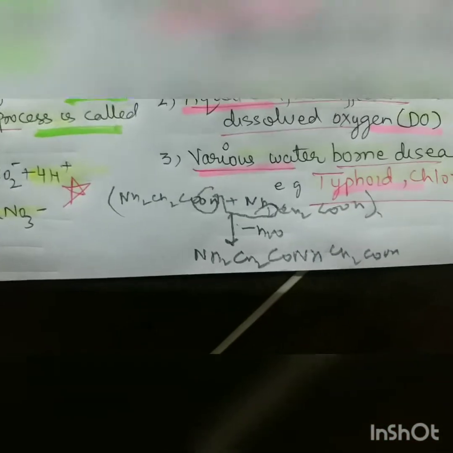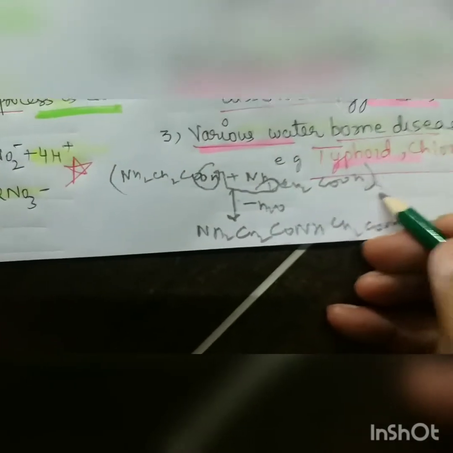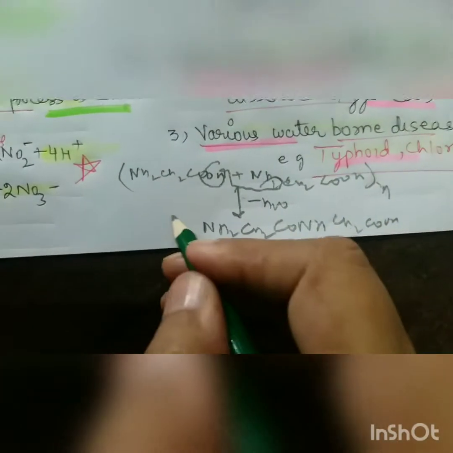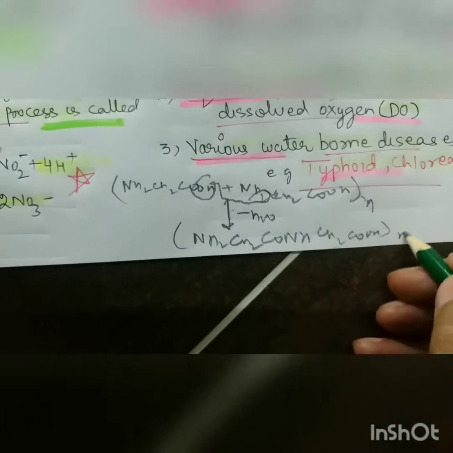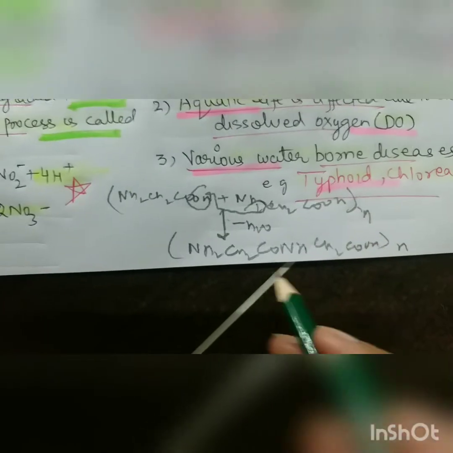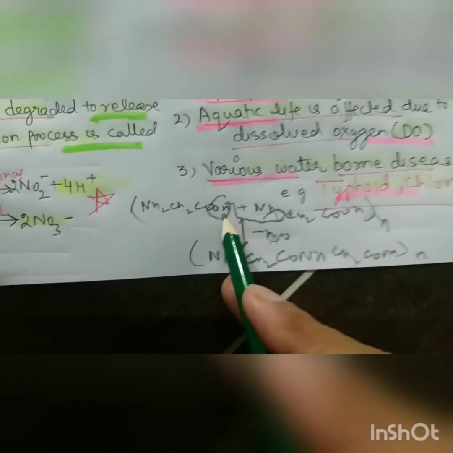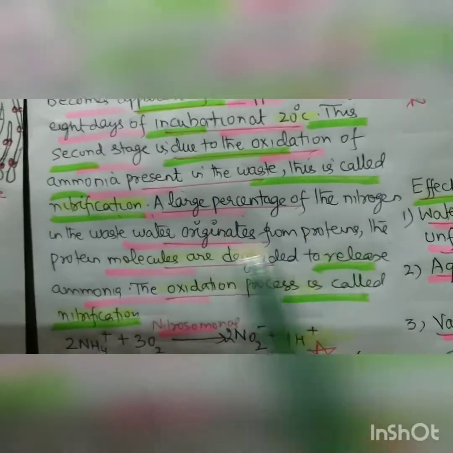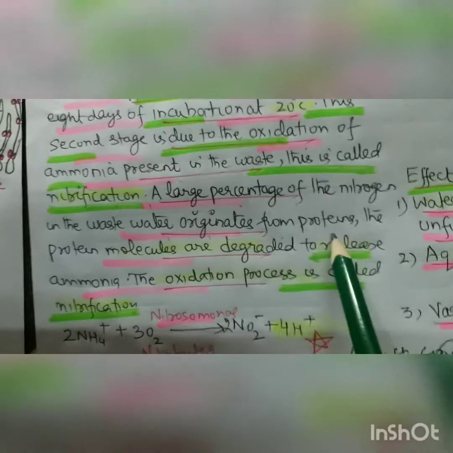If these are 2 amino acids, then it is a dipeptide. If 3, tripeptide. If there are numerous n molecules, then the polypeptide is formed, and polypeptide is protein, with the loss of water, meaning OH from here and H from here. CONH is the peptide bond. So now you can understand, a large percentage of nitrogen in the waste matter originates from the proteins.